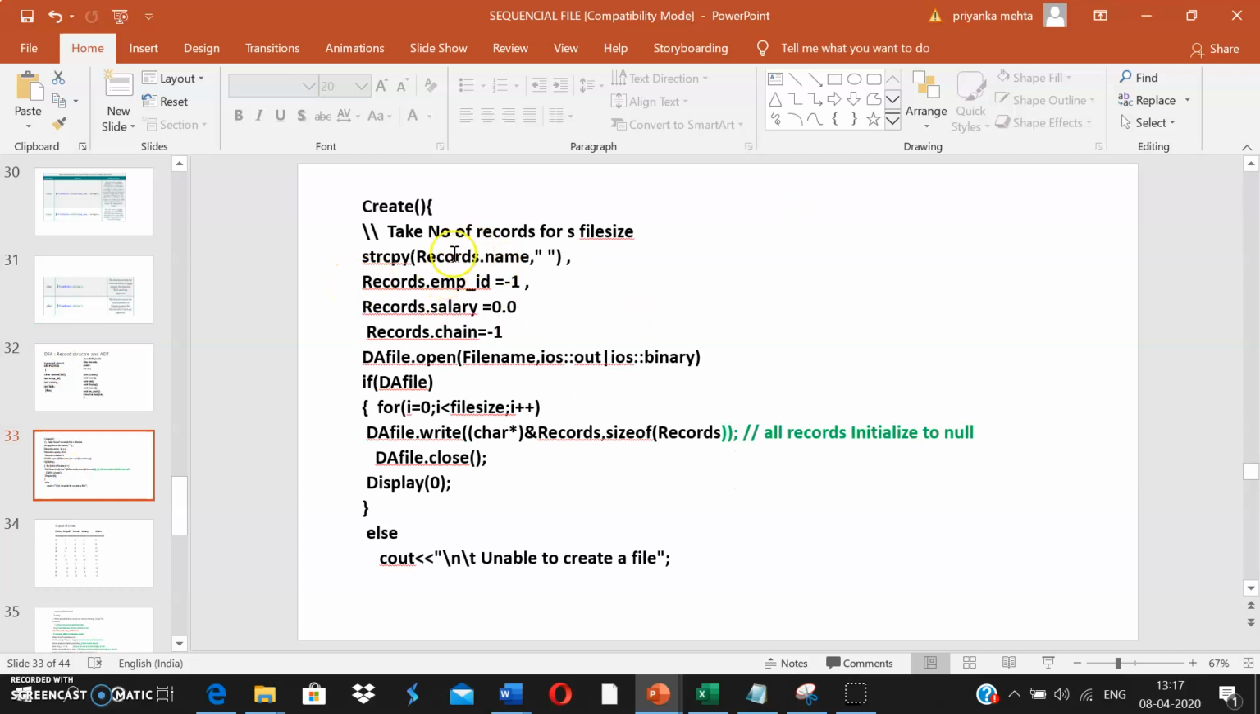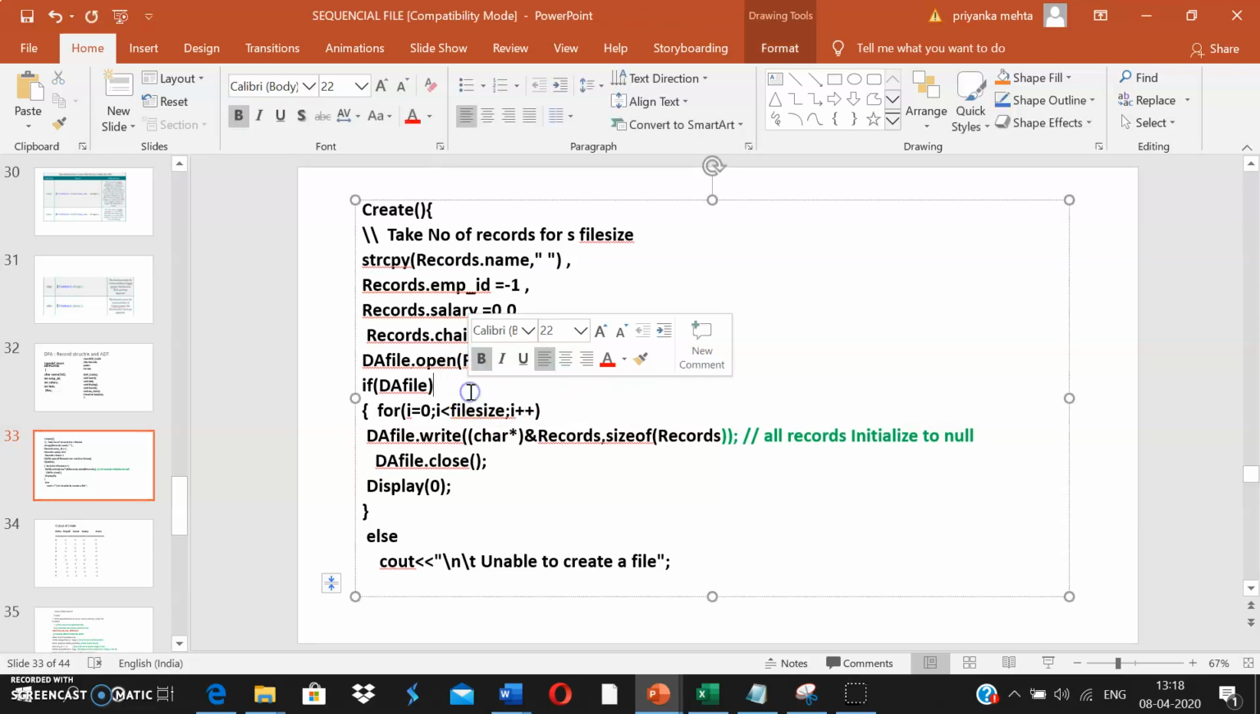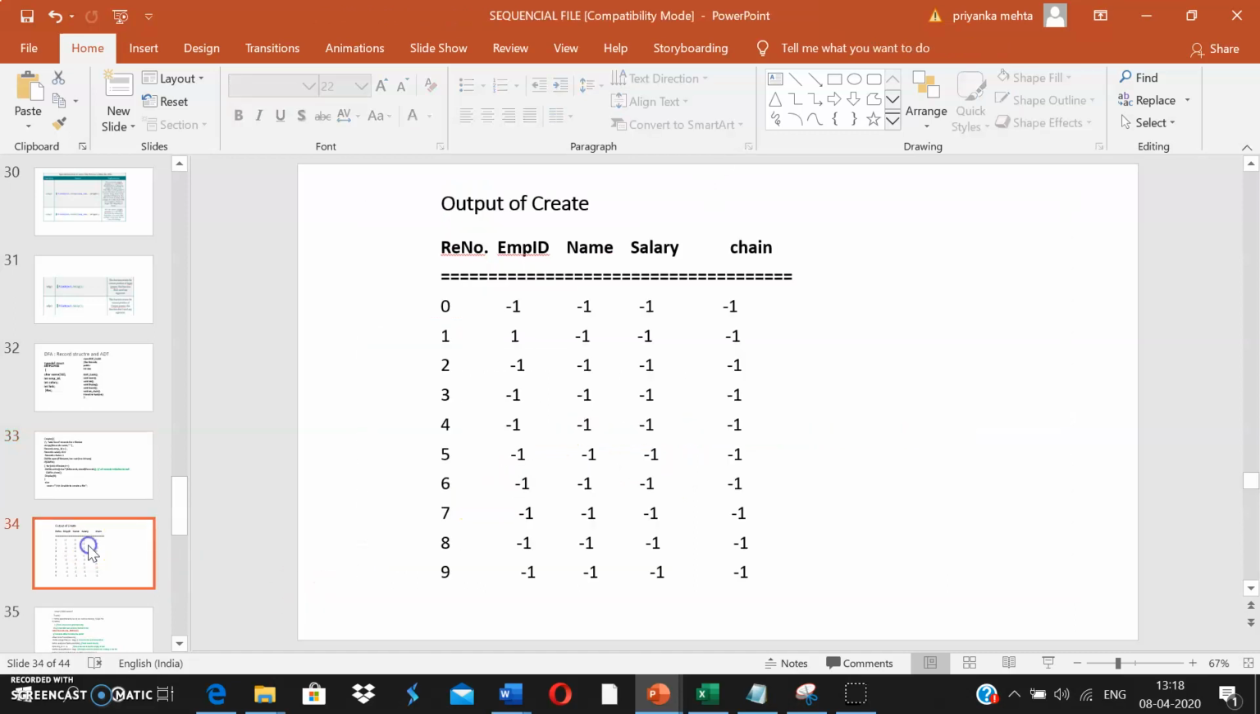See, I have taken an object record and I have put empty in name, -1 in ID, salary is 0, and chain is -1. This is just for initialization purpose. This is stored in one object record. So I'm opening a file in writing mode and it is a binary file. If the file is successfully opened, then till 10 records, till the size of my file, I'm going to write these values in my file and then I'm closing the file. So this is just initialization of the file. This is done. This will be in your file now.